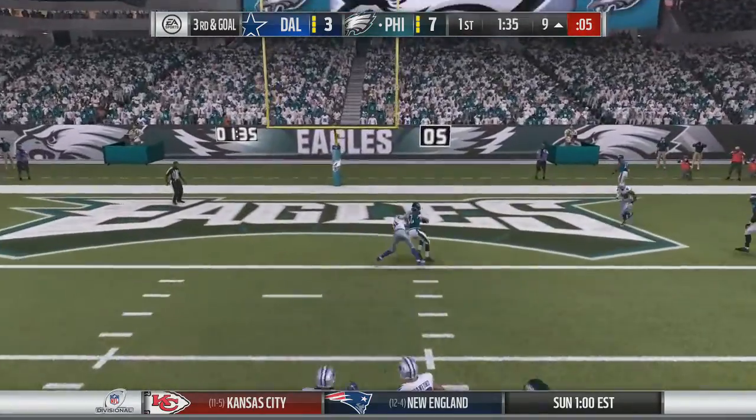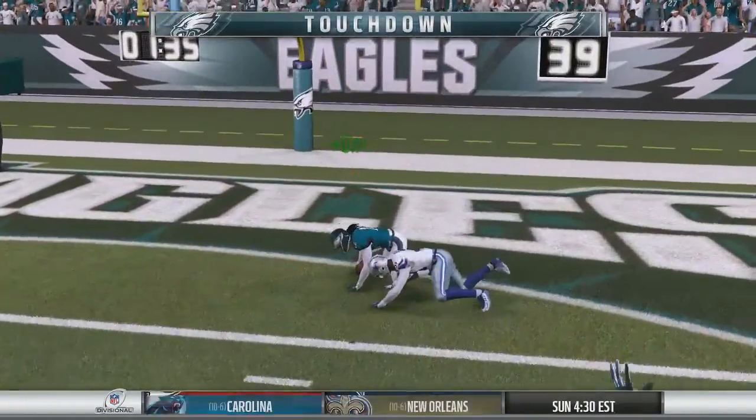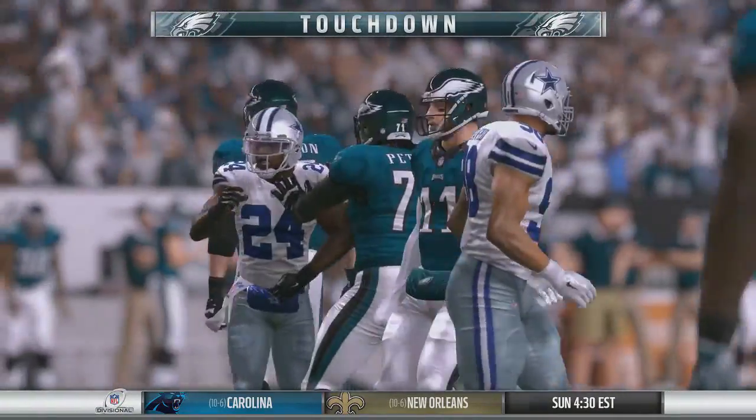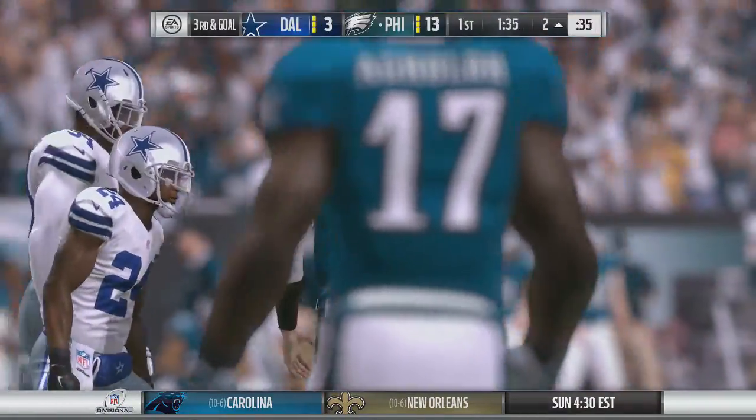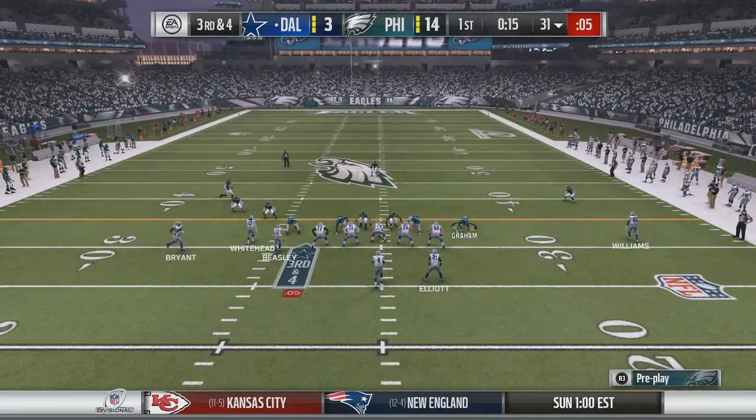Wentz takes the snap over the middle, caught by Listenby into the end zone. Touchdown, Philadelphia. Colby Listenby was not very active in the regular season, but comes up big here to give us a 14-3 lead. 15 seconds to go in the first quarter.